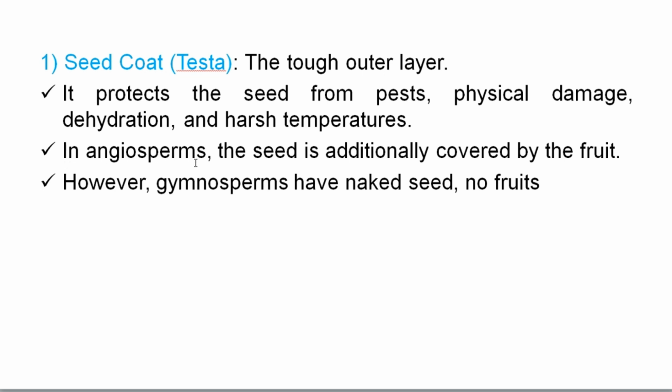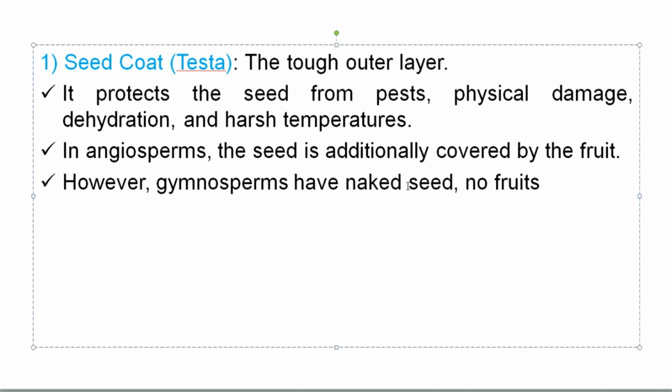In angiosperms, the seed is additionally covered by the fruit. In addition to the seed coat, there is an additional covering of the seed. That cover is known as fruit. So in angiosperms, the seed is additionally covered by the fruit. However, gymnosperms have naked seeds. They do not have fruits.